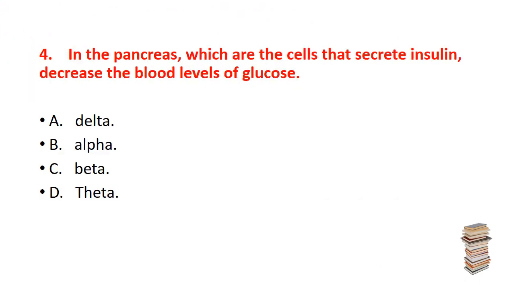The fourth question is, in the pancreas, which are the cells that secrete the insulin, decrease the blood levels of the glucose? First option is delta, second is alpha cell, third is beta cell, and last one is theta cell. The correct answer is C, that is the beta cell. Beta cell produce or secrete the insulin.